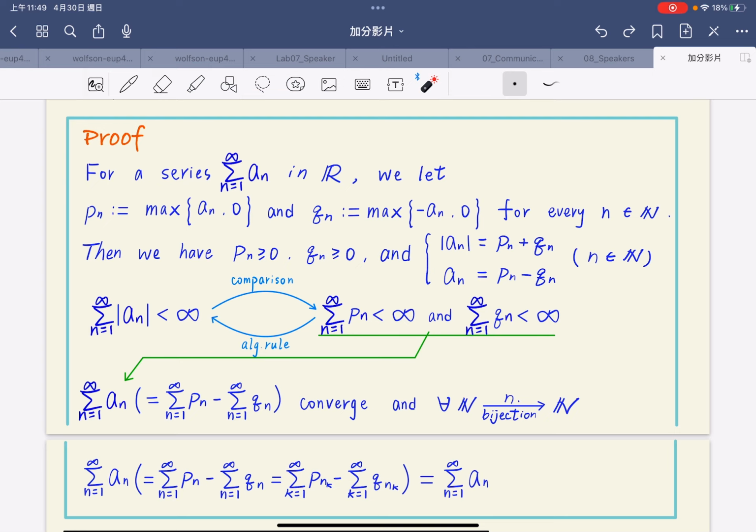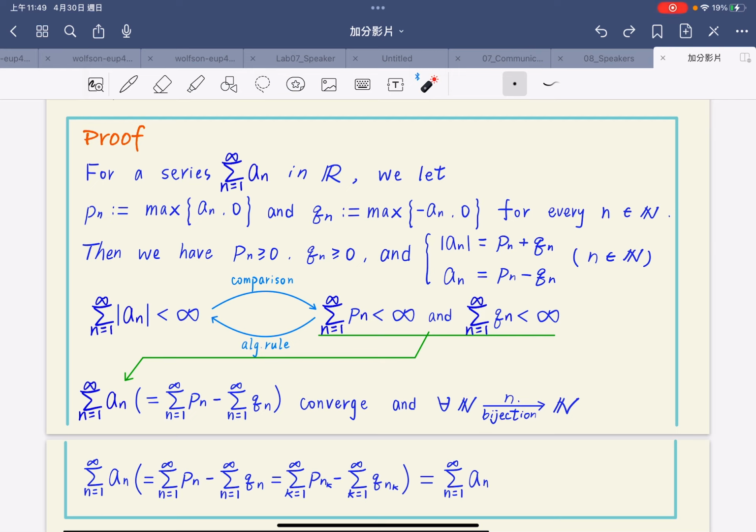Then we have the absolute value of a_n equals P_n plus Q_n, and a_n equals P_n minus Q_n. Since the series of absolute values converges, by the comparison test, we get that the sum of P_n and the sum of Q_n both converge.